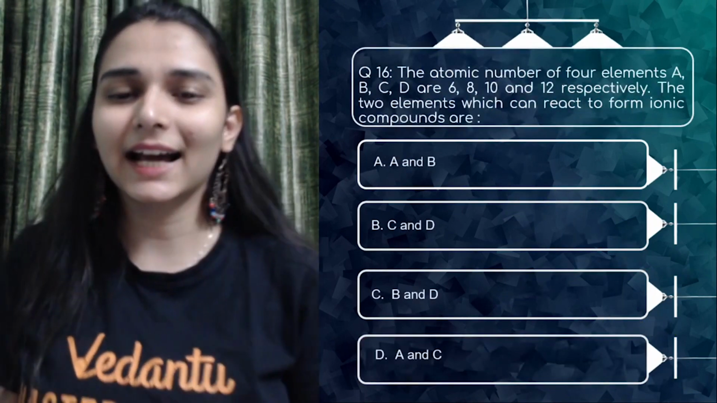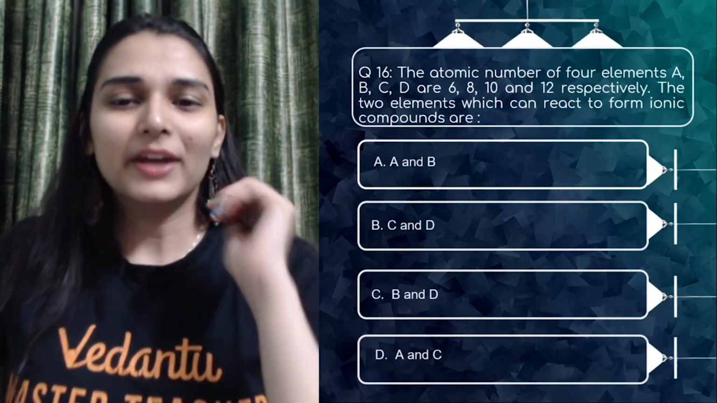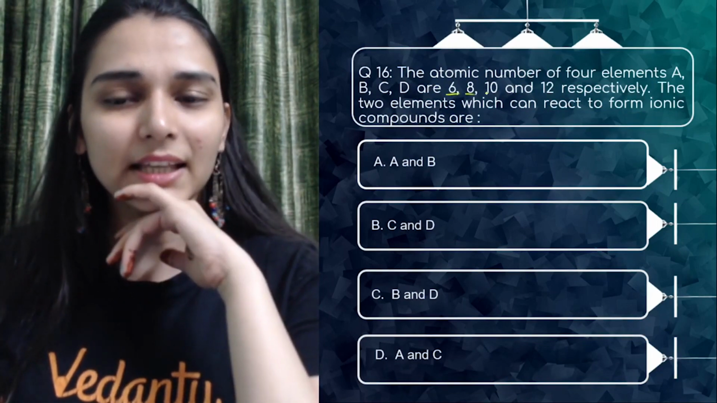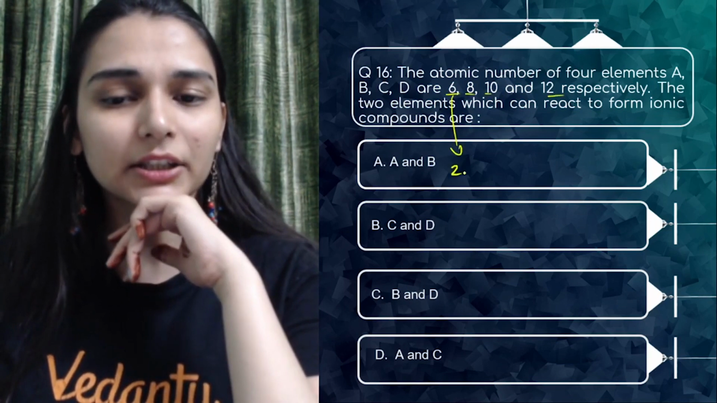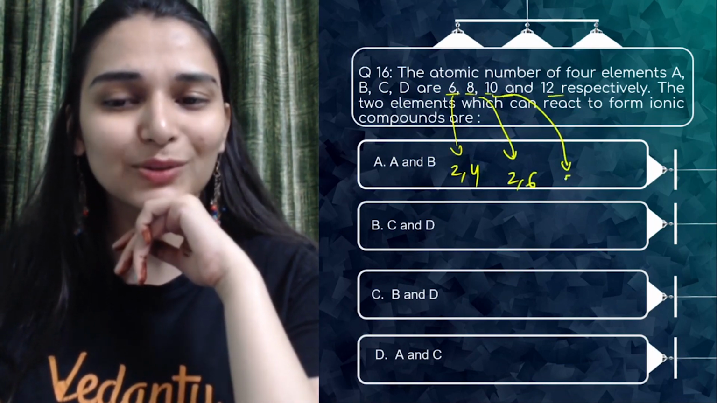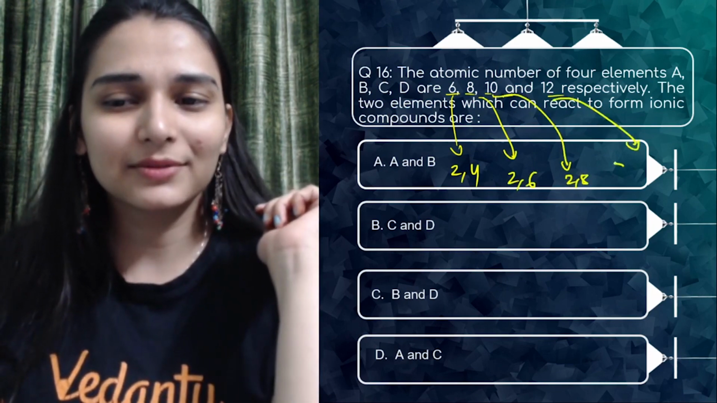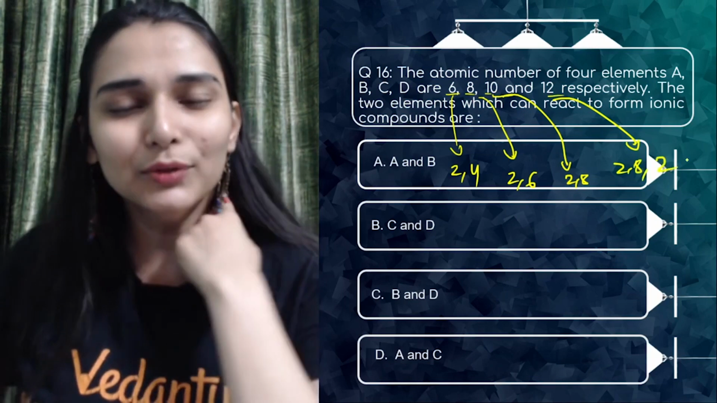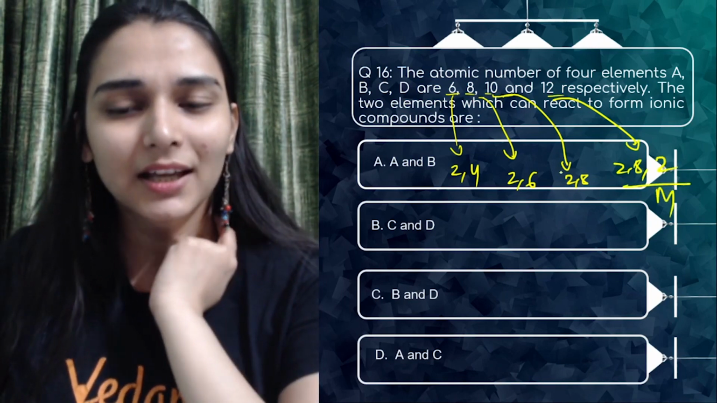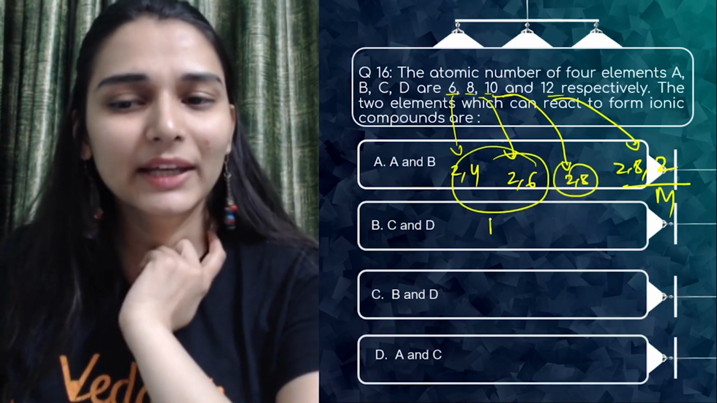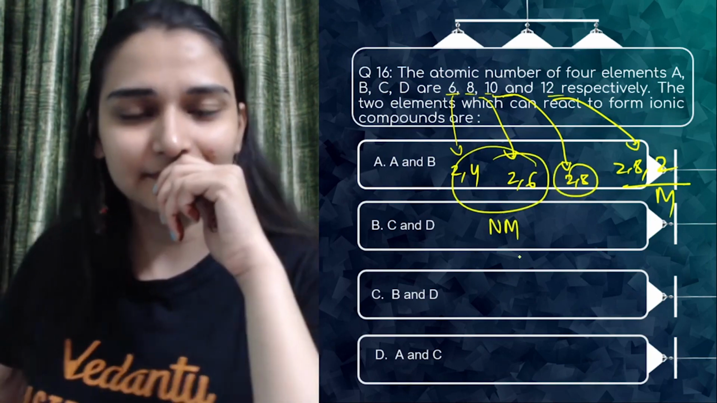I will see that. 16th question. The atomic numbers of 4 elements are given to you: 6, 8, 10, 12. You can write the configurations: 2, 4; 2, 6; 2, 8, that's a noble gas; and 2, 8, 2. From this you can identify metals and non-metals. 1, 2, 3 valence electrons means metal. 8 means noble gas. 4, 5, 6, 7 means it would be a non-metal.